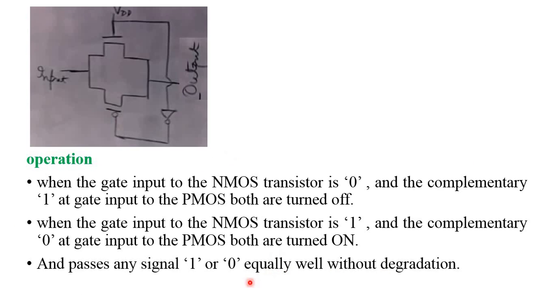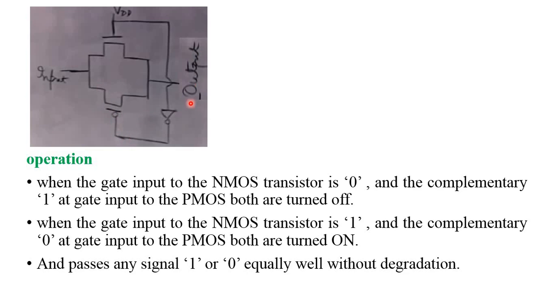So here we can't get any degraded signal in the pass transistor logic. Why? Because both are involved to get an output 1. So because of this reason, the output cannot be degraded. So if we observe the resistive nature of the transistor...